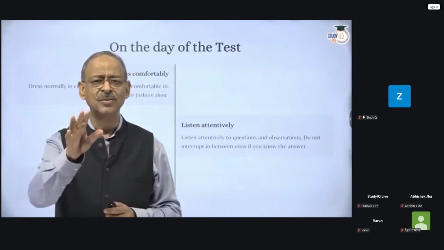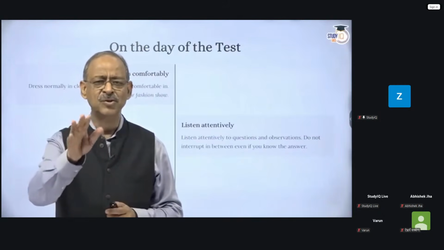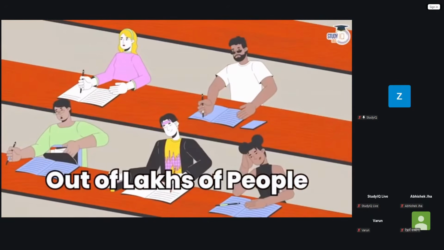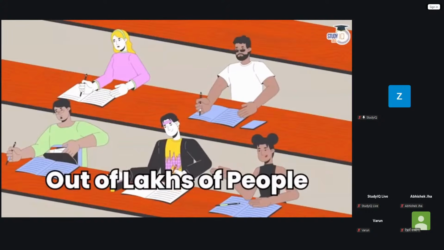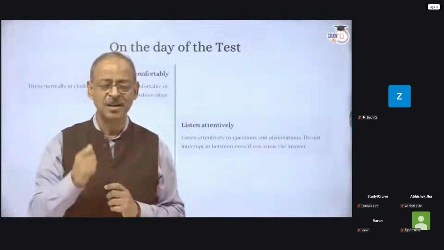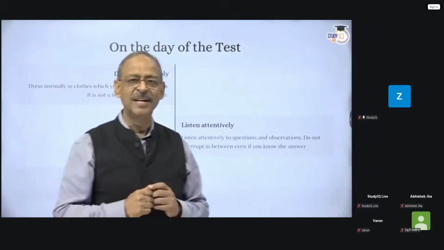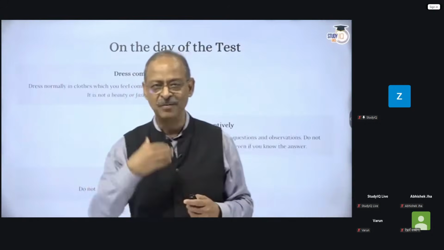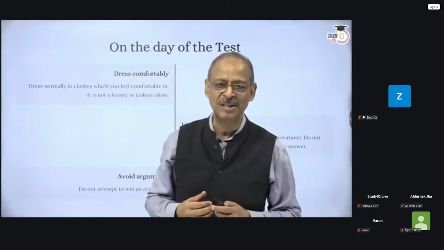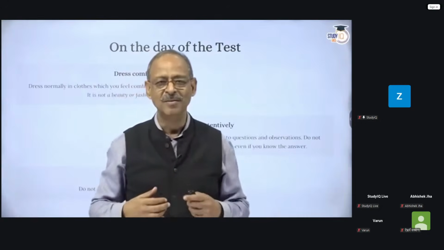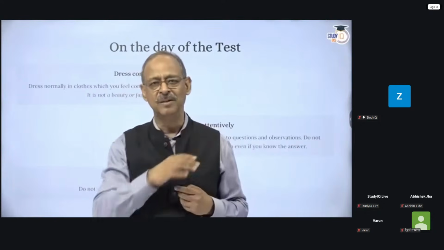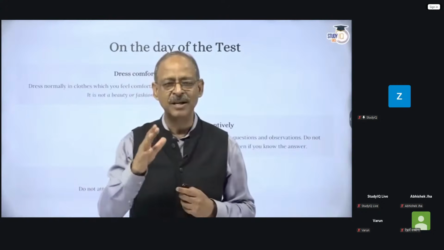amongst around 2,000 persons who are going to appear before the personality test out of lakhs of people who appeared. So you've done well. And that pat on your back will give you a lot of confidence. Number 2, you must also realize that everyone is as tentative as you are in a competition. You're not alone. Everyone who's entering the personality test or interview board would be a bit nervous, and it's very natural to be a bit nervous. Don't worry about it. It's very, very natural.